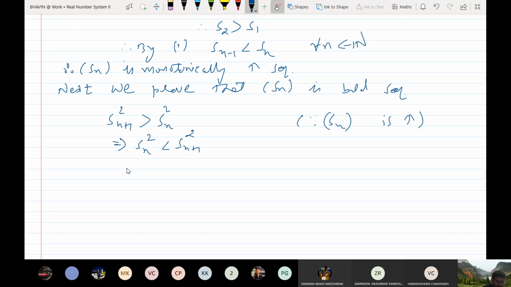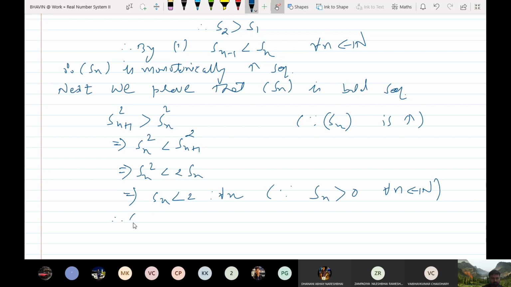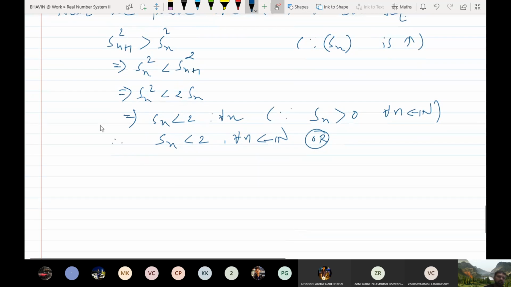Now what is Sn plus 1 square? It is 2 times Sn. Now Sn gets cancelled. The reason is that Sn is strictly greater than 0 for all n, so it is non-zero and we can cancel from both sides. And this is true for all n in N. Therefore, we can see from this that Sn is less than 2 for every n belongs to N, or Sn is bounded above by 2.